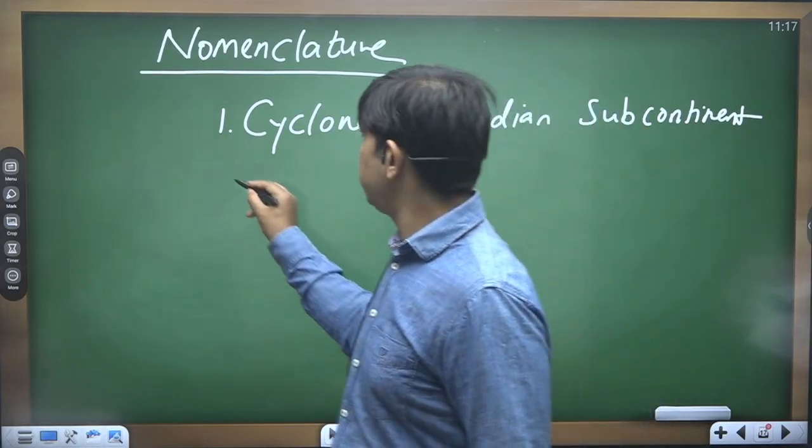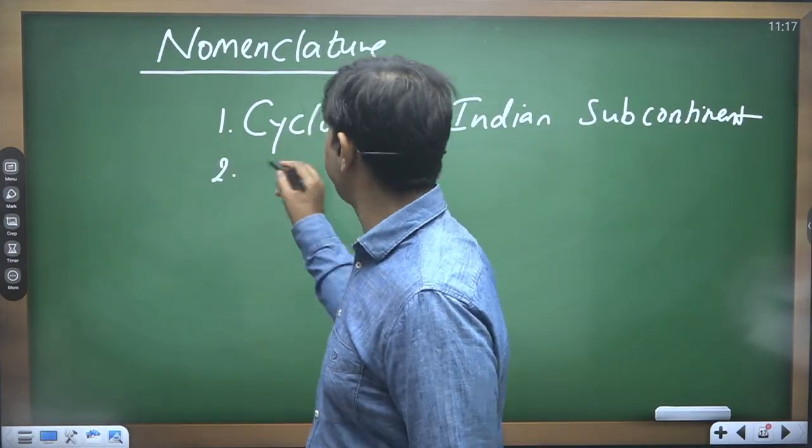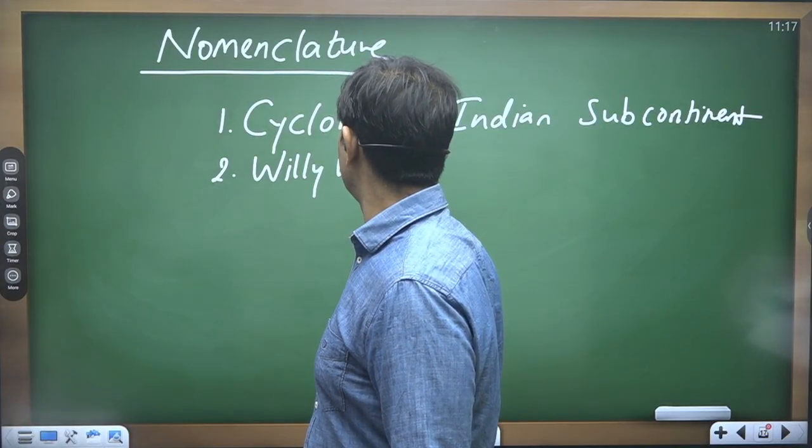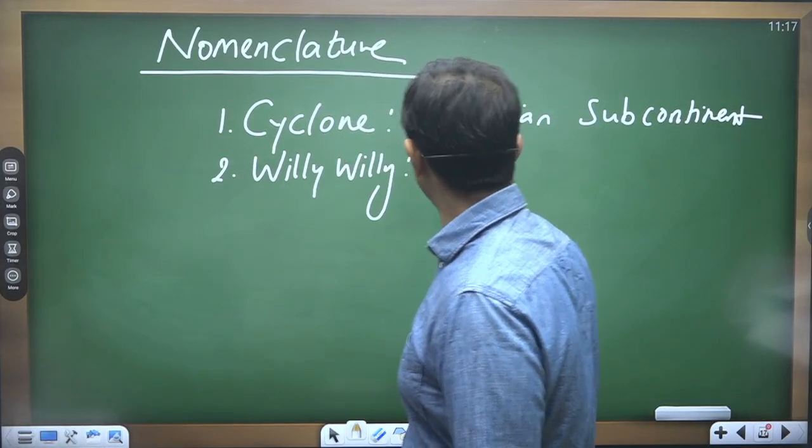It has been termed Willy Willy in Australia.